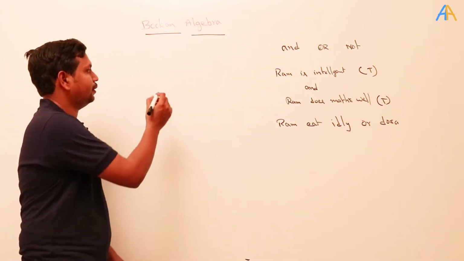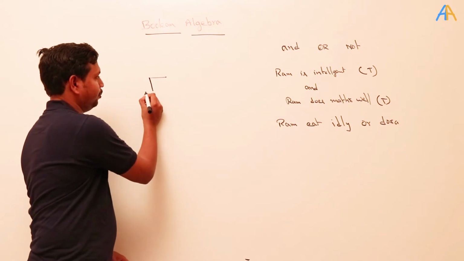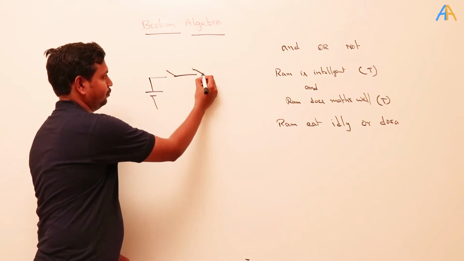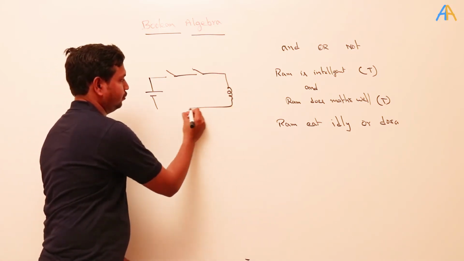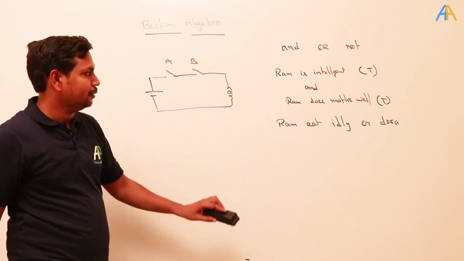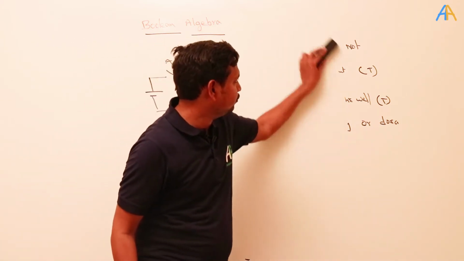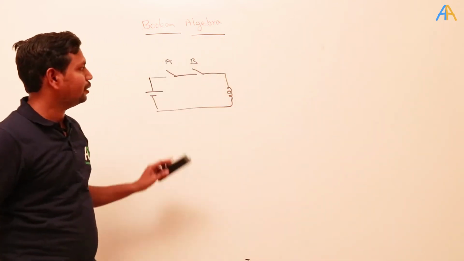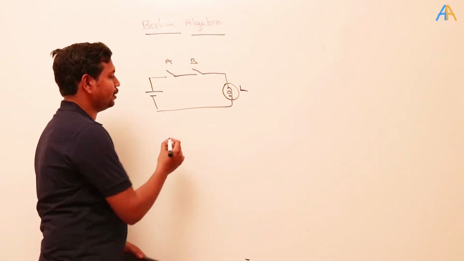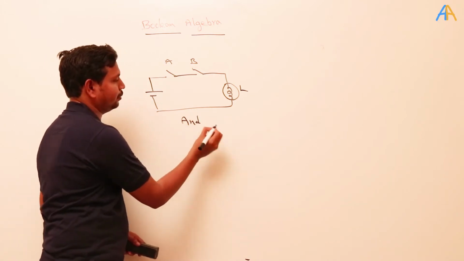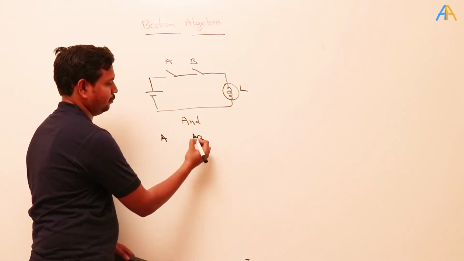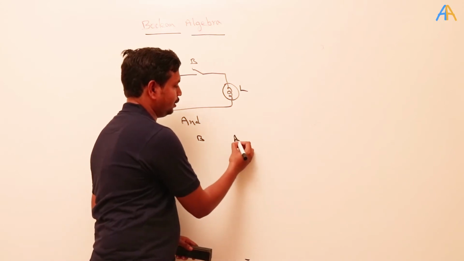Coming to the switching circuit, for example, there is a power supply, a switch, and another switch, and this is the lamp. Switch A, switch B. This circuit represents the AND operation, and I'll explain what it means. Take A and B; A AND B is represented as A dot B.